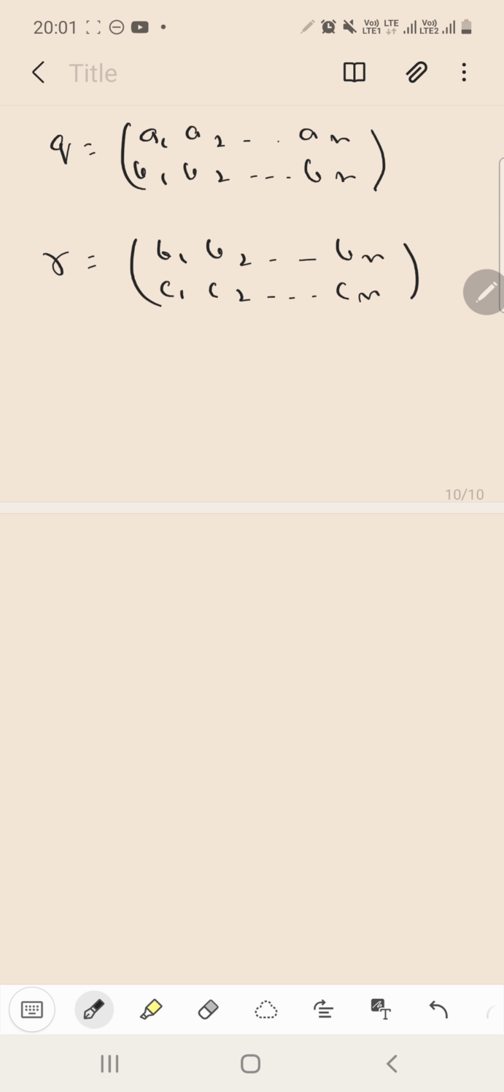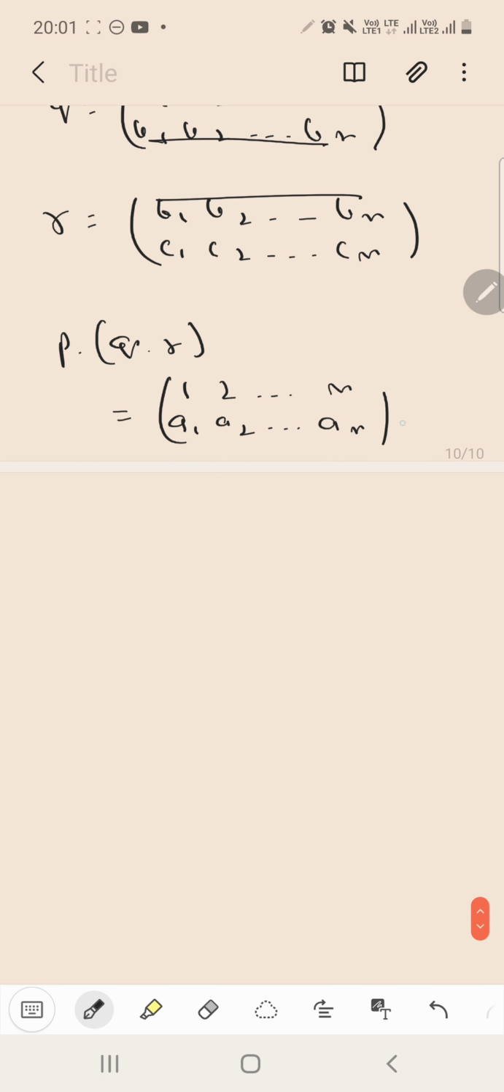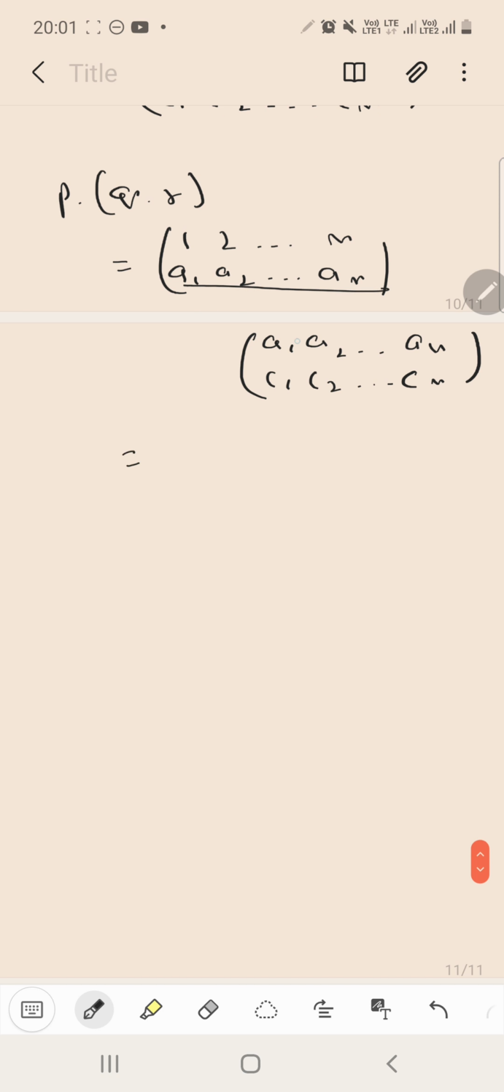We will be proving the associative property first. So P times Q times R will be 1, 2 up till n over A1, A2 up till An. Now see, Q and R when multiplied will give you A1, A2, An on top and C1, C2, Cn below, because this and this get cancelled. So we will have A1, A2 up till An and C1, C2 up till Cn. Then again the product will cancel this portion and this portion, so we are left with 1, 2 up till n over C1, C2 up till Cn.